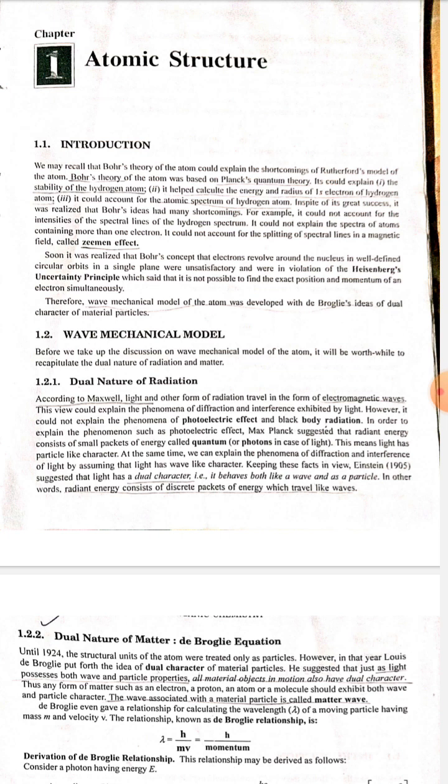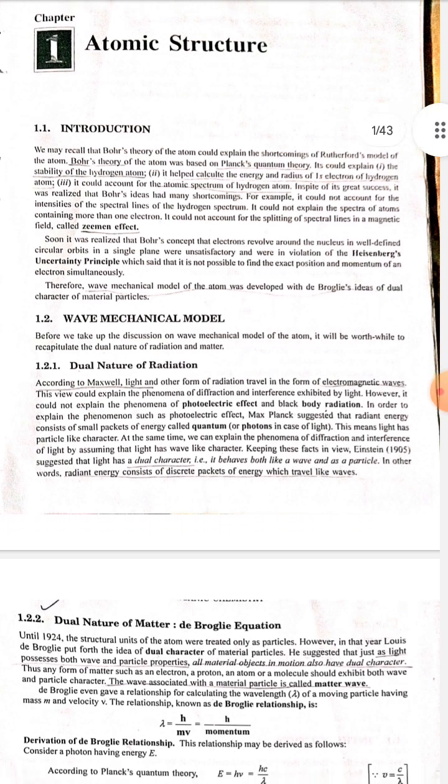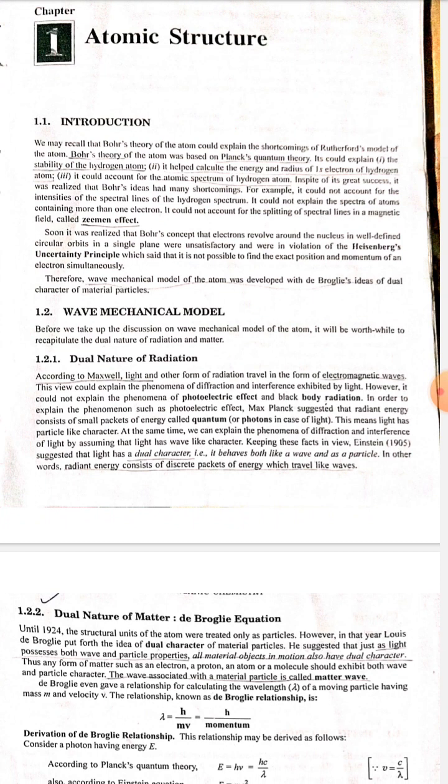Wave mechanical model. Before we take up the discussion of wave mechanical model of the atom, it will be worthwhile to recapitulate the dual nature of radiation and matter. Dual nature of radiation. According to Maxwell, light and other forms of radiation travel in the form of electromagnetic waves. This view could explain the phenomena of diffraction and interference exhibited by light. However, it could not explain the phenomena of photoelectric effect and blackbody radiation.